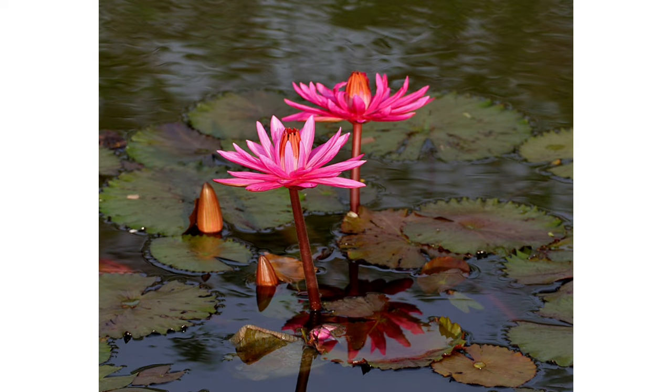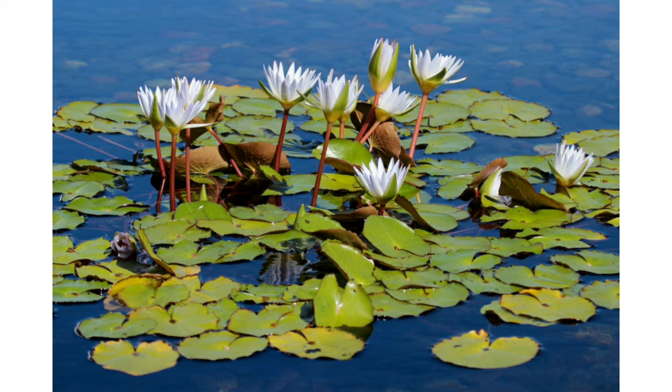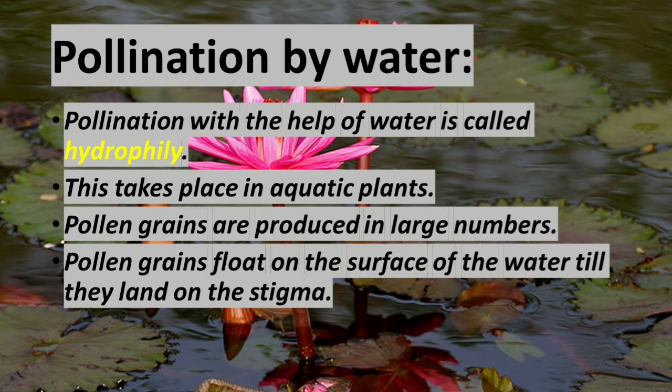Next we pass on to pollination by water. The pollination with the help of water is called hydrophily. This takes place in aquatic plants. Aquatic plants means plants which are living in the water. Pollen grains are produced in large numbers. Pollen grains float on the surface of the water till they land on the stigma of female flowers. These two are the characteristic features of a flower which is pollinated by water.